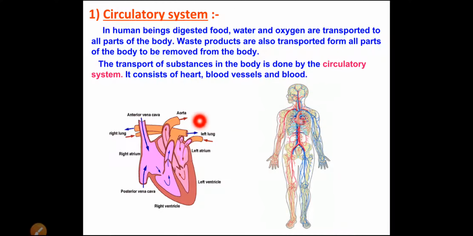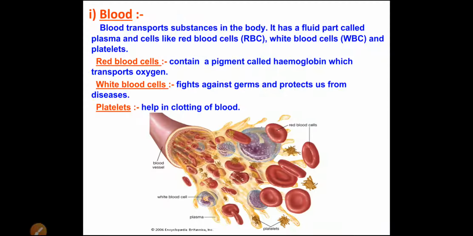If you see here in the picture, all the blood vessels are shown, and through the blood vessels, blood flows in the body. So the blood vessels and heart are parts of the circulatory system.